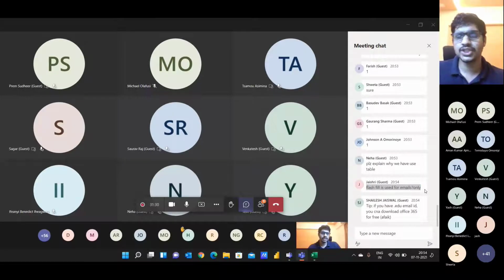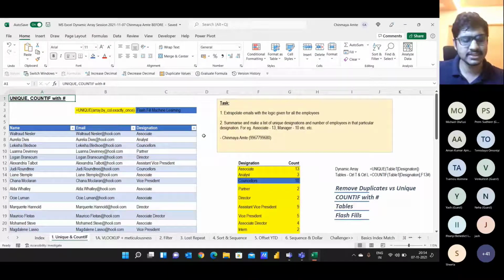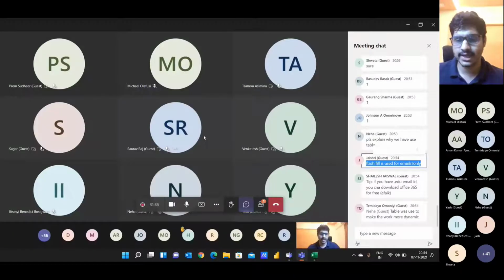Flash fill, Jayashree, it's just a pattern. It can be used for anything. So whenever you have to replicate a pattern in a workbook, you can use the concept of flash fill.